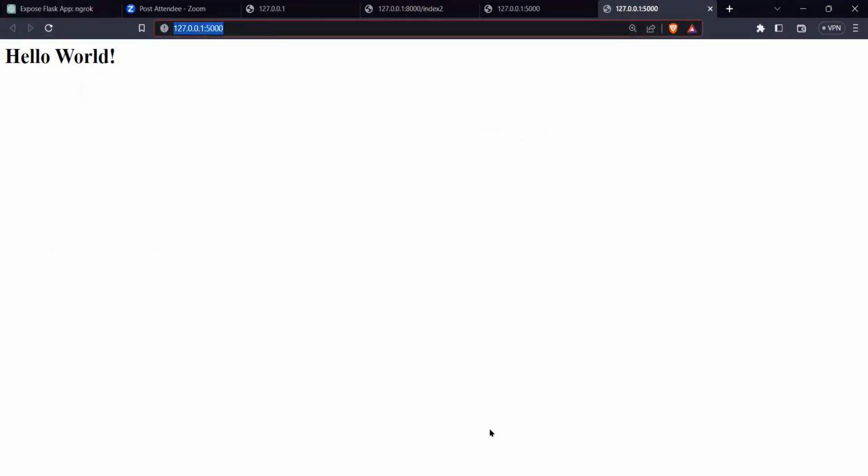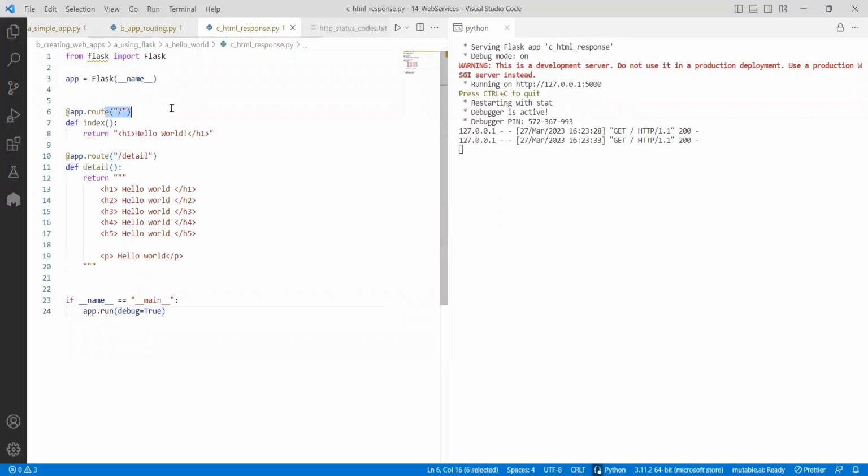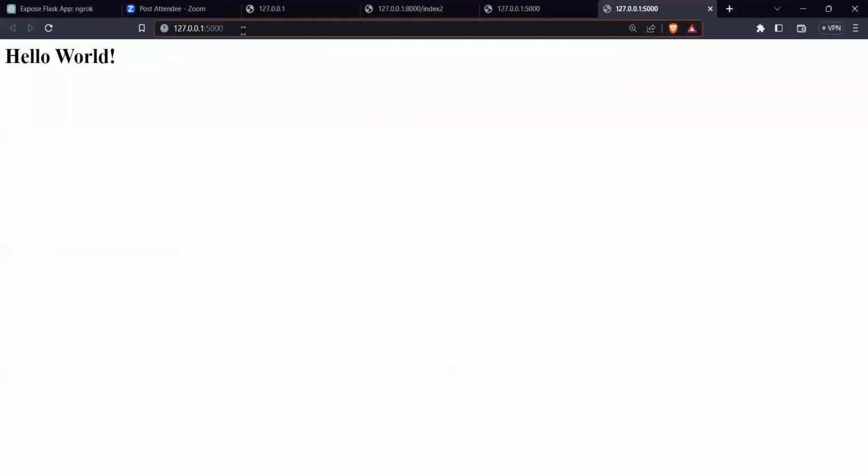Sir, we gave multiple things. Yes, where did we give? For the default port, the default endpoint is like this. If I go to any specific endpoint, that's where things are different. So if I go here, instead of this, to /detail, did you see what happened? Whatever I wrote, you can see the h1 tag, h2 tag, h3 tag, h4, h5, like this. This is how HTML is created.